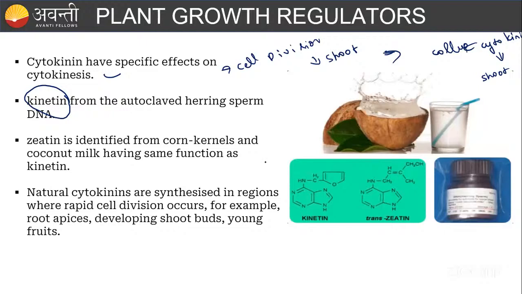Okay. And from the corn kernel and from the coconut milk, the one identified is zeatin, not kinetin. Remember that. Okay. And the natural cytokinin is also synthesized in the regions where rapid cell division is going to happen. Wherever rapid cell division happens, that is in the root and in the shoot and in some buds, you can see there is cytokinin present there. Okay.